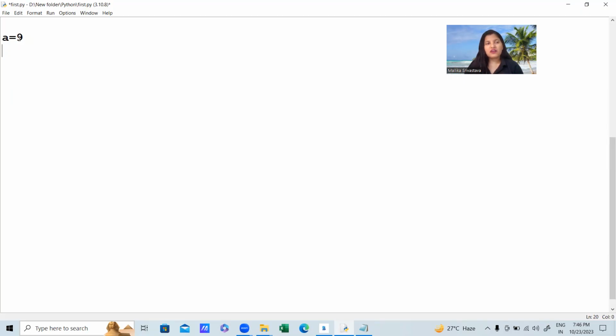So I want to find out, a is equal to 9. That means in A we are storing 9, but how much memory it will take depends on the data type. So for that we need to find out which type of data it uses. To check this, we have a function called the type function. Let's see how we can use it.